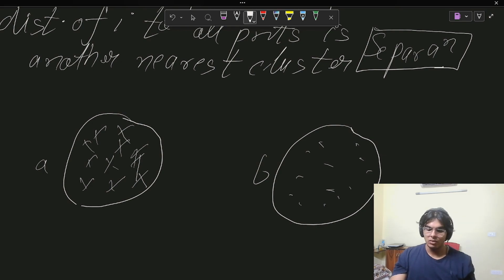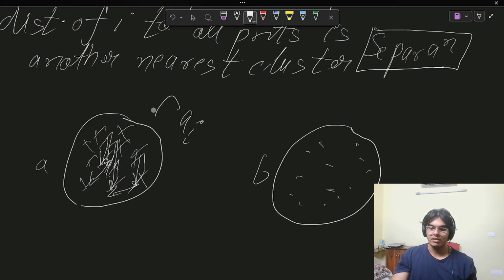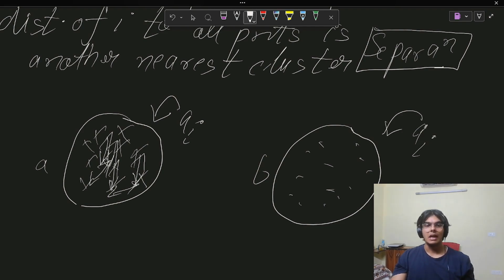So these values, the average of all of this inside any cluster, are called the A_i values, A of i for any one cluster. So the A of i value will be calculated for this cluster and the A of i will be calculated for this cluster. So you know this formula for the Silhouette score, this is calculated cluster wise.